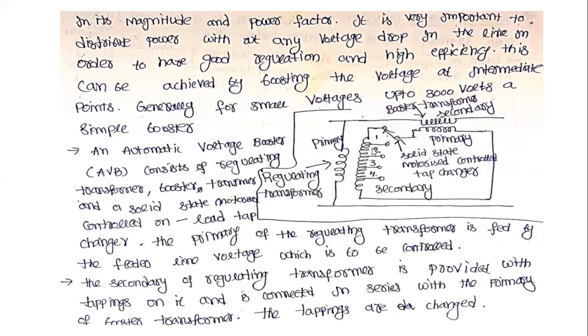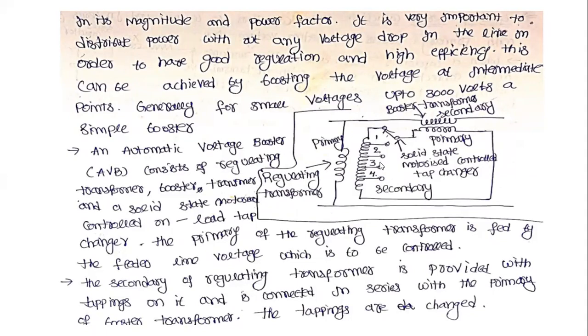The secondary of the regulating transformer is connected in series to the primary winding of the booster transformer. These are the number of tappings.